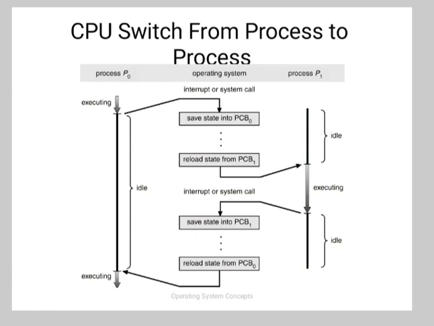The operating system consists of interrupt or system call, save state into PCB0, reload state, also save state into PCB1, that is process 1, and again reload state from process 0. Now the process P1 consists of 3 states: idle state, executing, and idle state.